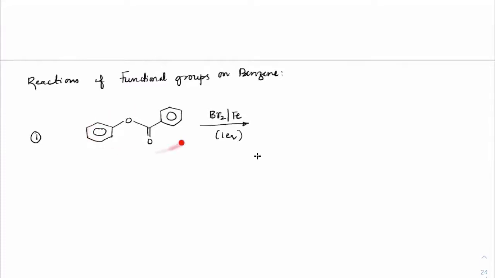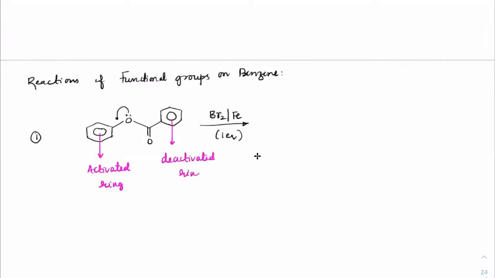Now, if you observe one equivalent, first of all, for these kinds of questions, you will first figure out which is the activating and which is the deactivating ring. Tell me. Here you can see the lone pair will be supporting. On the other hand, when benzene is connected to C double bond O, it is always withdrawing. So it is deactivating. So I can say that this is an activated ring, while this is a deactivated ring.